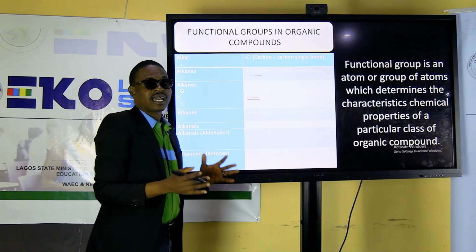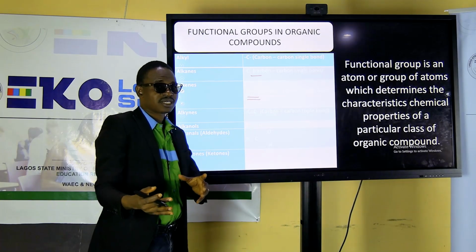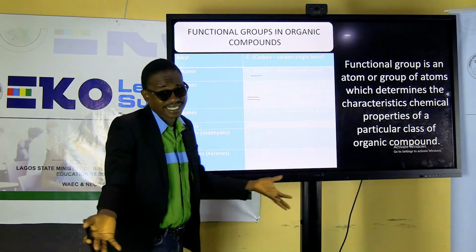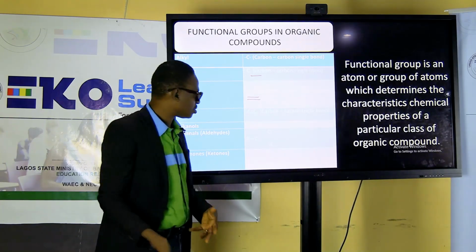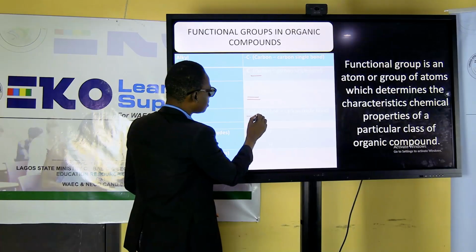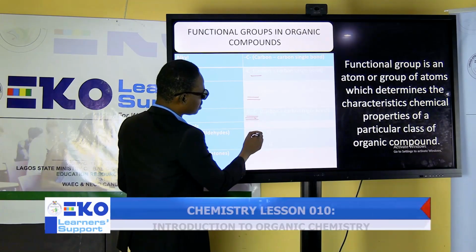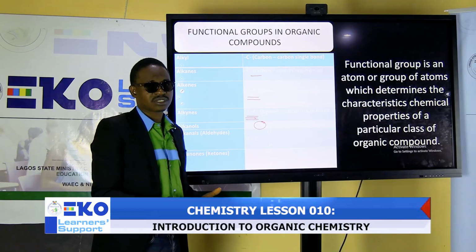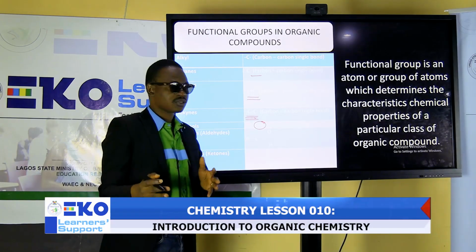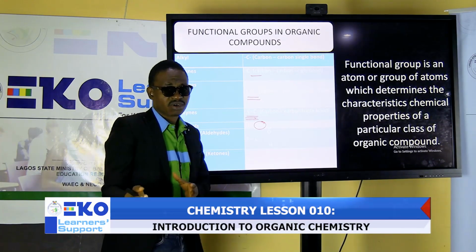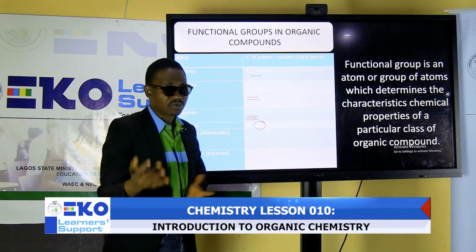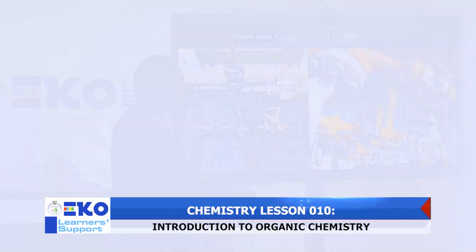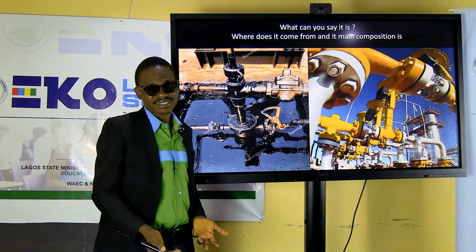This is a triple bond. Then this one is OH, the hydroxyl group. These are their functional groups, and they are so essential when it comes to how the organic compound will react in a chemical reaction.